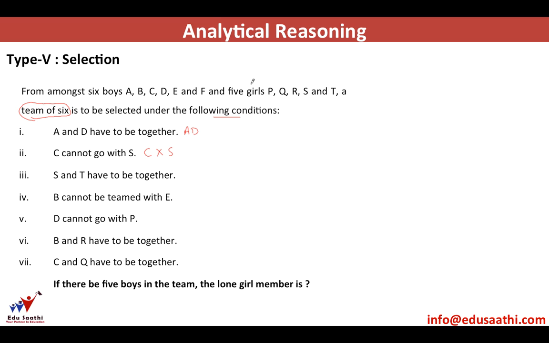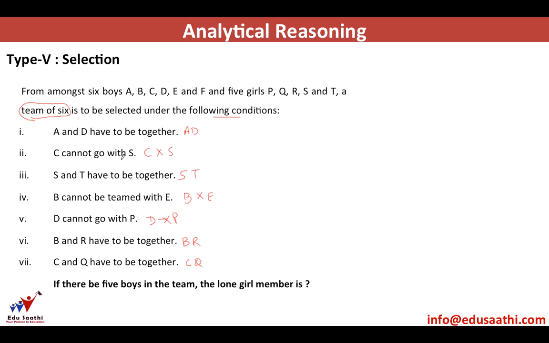So this boy C cannot go with the girl S. S and T have to be together. So these 2 girls have to be together. B cannot team with E. So 2 boys B and E cannot be together. D cannot go with P. Boy D cannot go with P. B and R have to be together, and C and Q have to be together. So these are the conditions which are given to you.